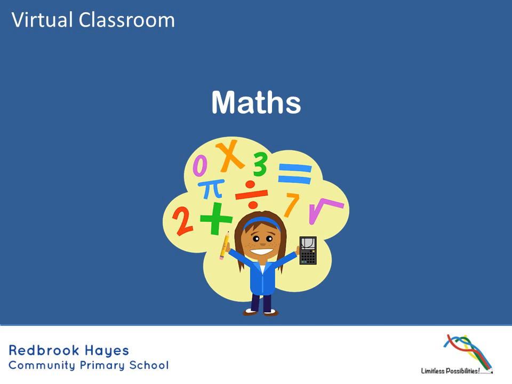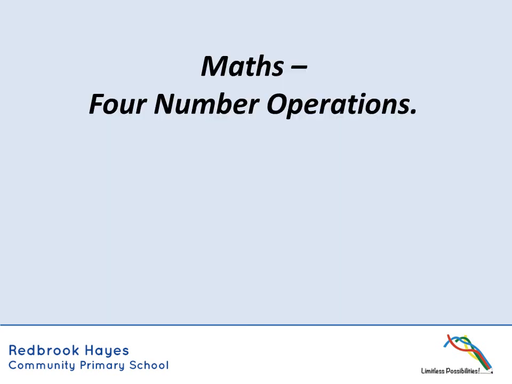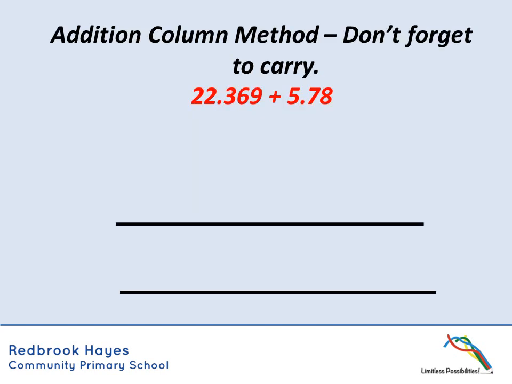Okay, so on to our maths, and we've really finished our geometry topic for now, and we're going to be moving on to just recapping and doing a little bit of arithmetic practice on our 4 number operations. So we're going to start off with the column method, and just a little reminder there, don't forget to carry. So we're going to add this decimal number. You can see that in the first number 22.369 we've got 3 decimal places, and in the 5.78 we've only got 2 decimal places, so we need to be careful with our place value for this one.